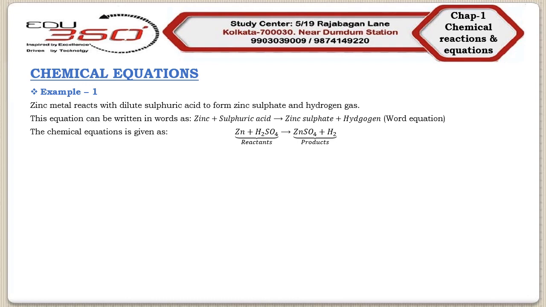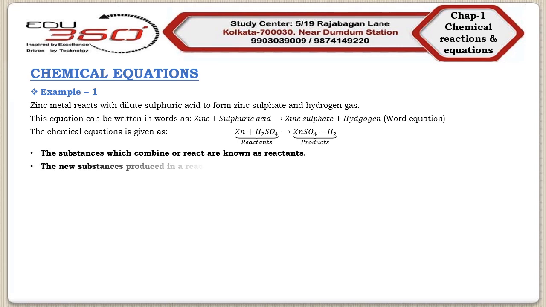Now in this reaction, Zn reacts with H2SO4. So zinc reacts with sulfuric acid. So they are known as reactants. As a result, ZnSO4 and H2 are formed. So they will be termed as the products. So we can say that the substances which combine or react will be known as the reactants, and the new substances which are formed or produced in a chemical reaction will be termed as products.